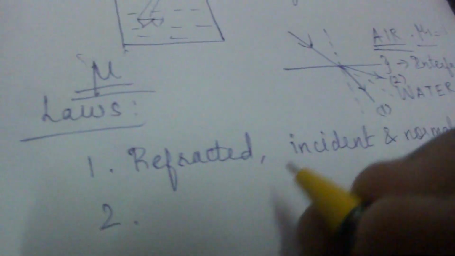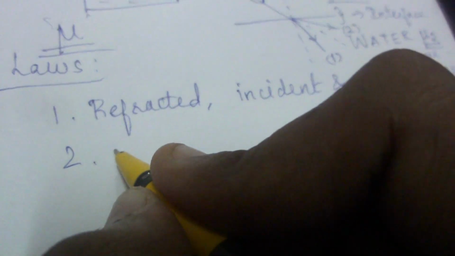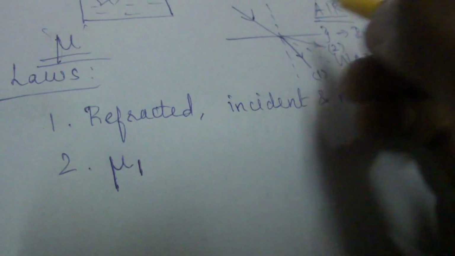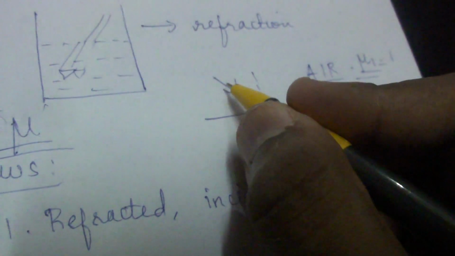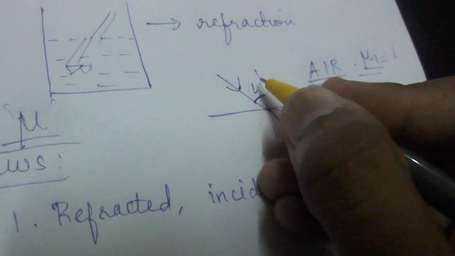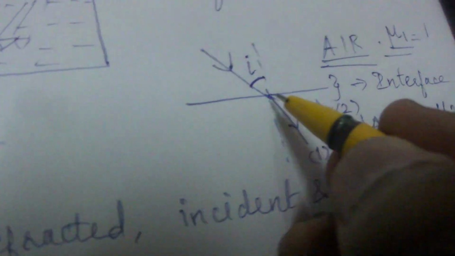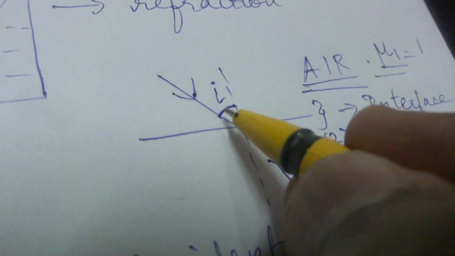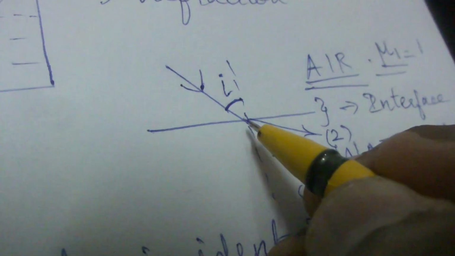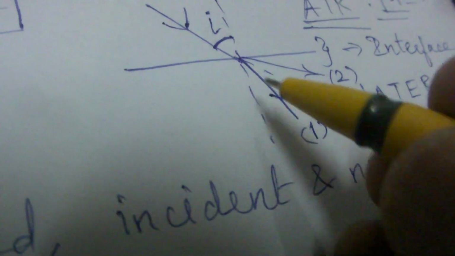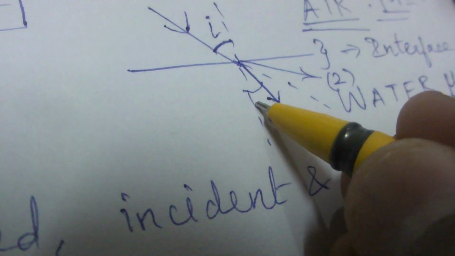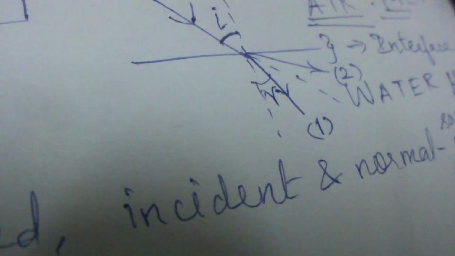So the second law of refraction is that the product of the refractive index, nu1, into, actually this is the normal, right? So this is the incident ray and the angle which the incident ray makes with the normal is known as the angle of incidence, which is represented by the letter I. This is the angle between the normal and the incident ray. Coming back to here, the angle between the refracted ray and the normal is known as the angle of refraction and it is represented by the letter R.